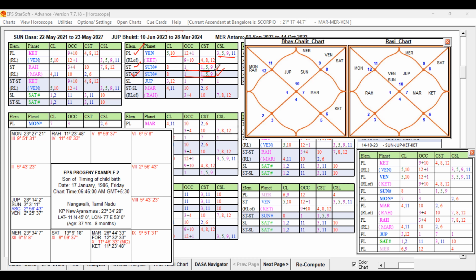This is good, right? Then Venus is posted in the sign of Saturn. Saturn is aspecting it. Mars is also aspecting it, that we already discussed. And Venus is conjoined with the Sun and Jupiter. Venus is in the star of Sun and conjoined with the Sun automatically. So it is forming ruler link also, that we can easily find with the birth chart itself. And the sublord is Jupiter. That sublord is also under the influence of this Venus.